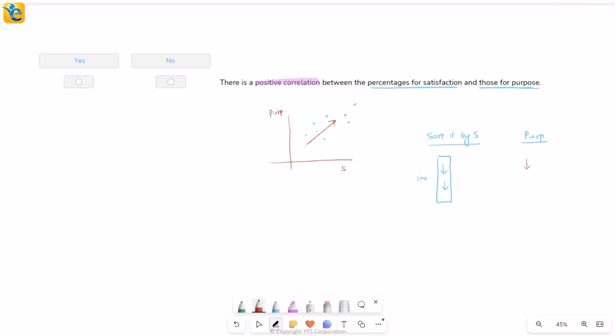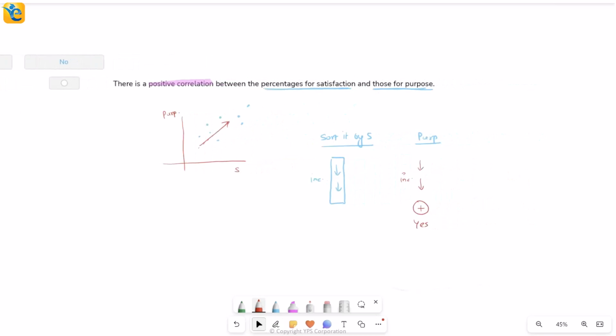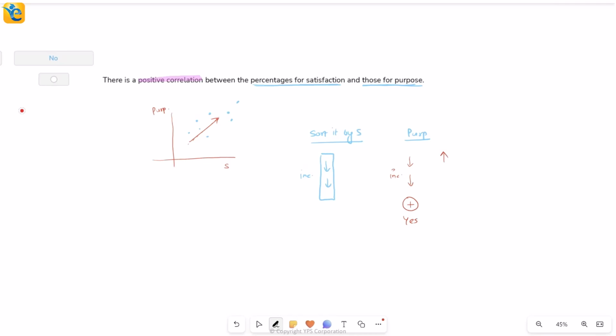If the purpose column also seems to be increasing as I go, then it will be positive correlation and I will mark yes. But if I find that it is actually decreasing values and I have the greater values on top, that will hint negative correlation. It will be a no. Similarly, if it is sometimes increasing, decreasing, and I see no pattern, then there's no correlation, in that case also your answer will be no.